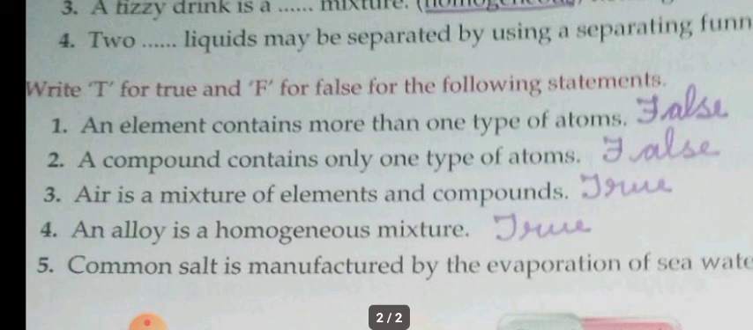Third one: air is a mixture of elements and compounds. It's true. How is it true? See, air contains oxygen, nitrogen, carbon dioxide, carbon monoxide, etc., isn't it? So oxygen and nitrogen are elements. What about carbon dioxide and carbon monoxide? They are combinations of carbon and oxygen, so they are compounds. So air is a mixture of both elements and compounds. That's why the statement is true.